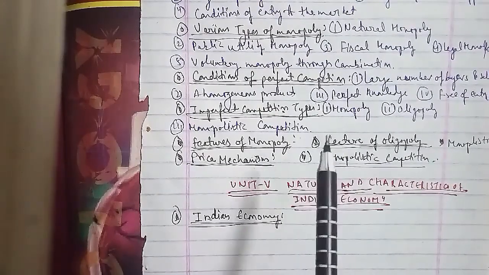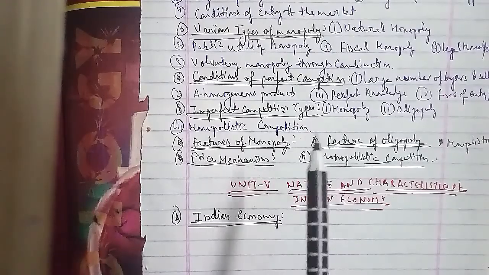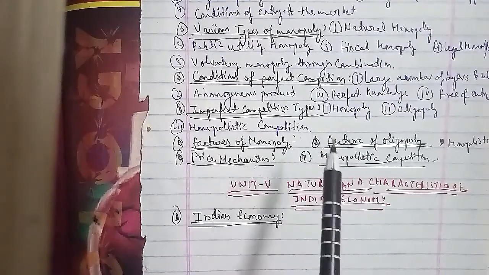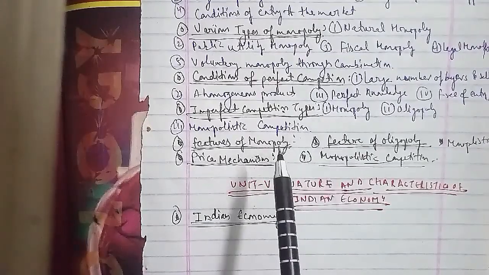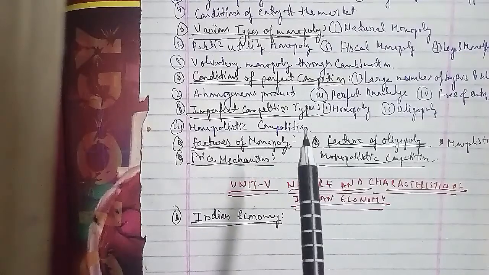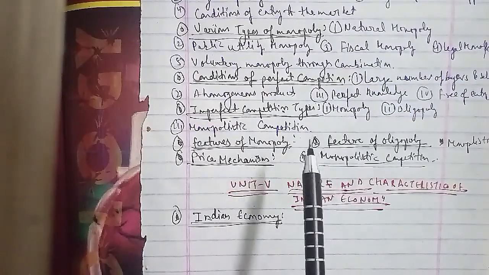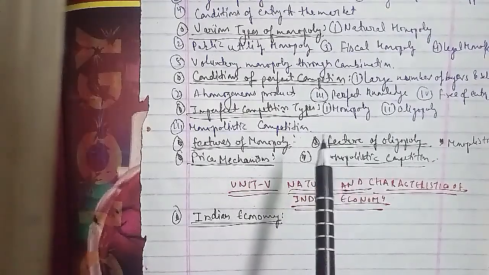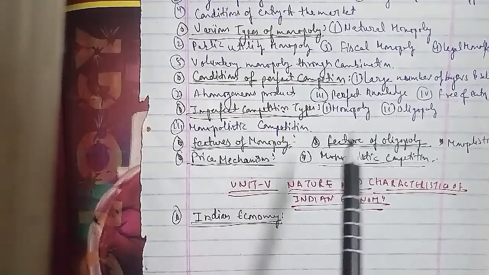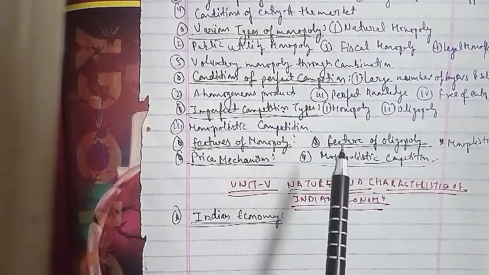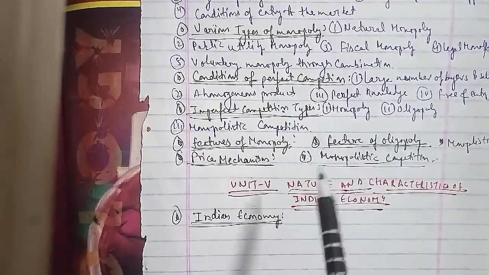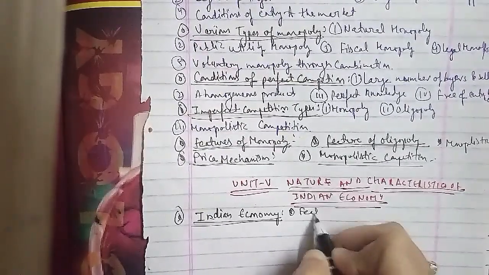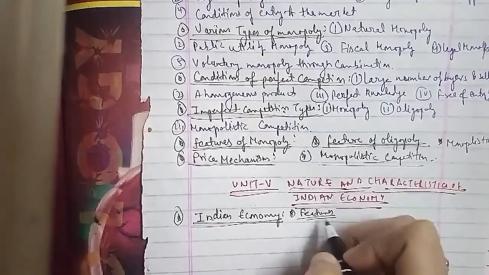Now, the basic features of the Indian economy. The first is low per capita income. The second is inequalities in income distribution. The third is the predominance of agriculture: more than two-thirds of India's working population is engaged in agriculture, but in the USA only 2% of the working population is engaged in agriculture. The fourth feature is a rapidly growing population.